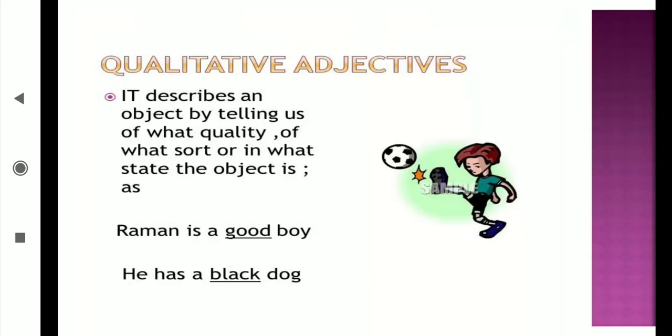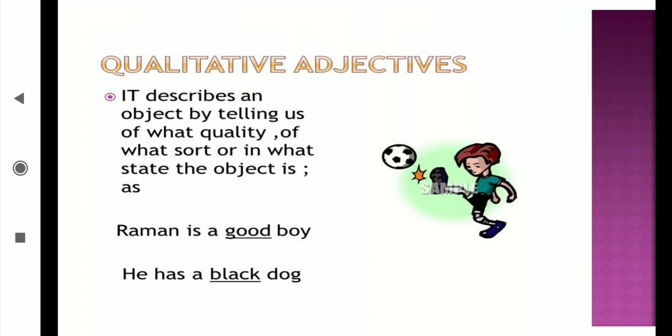Now, qualitative adjective. What is the qualitative adjective? It describes an object by telling us of what quality, of what sort, or in what state the object is, as in which kind of quality it has. Take the quality good or bad, and by this quality we understand that the noun or pronoun is good or bad. For example, Raman is a good boy. About the boy, what quality are we getting? He is good. That good is the qualitative adjective.